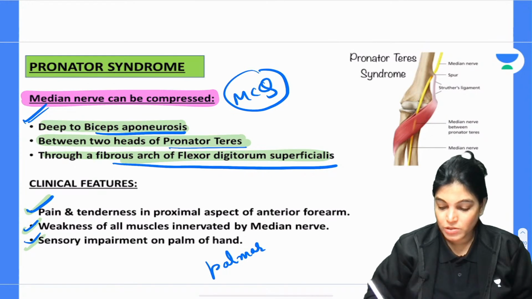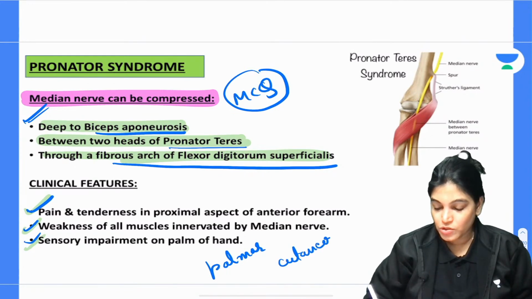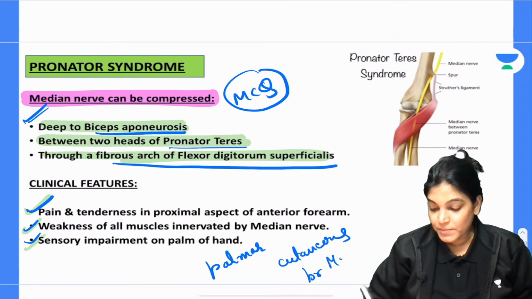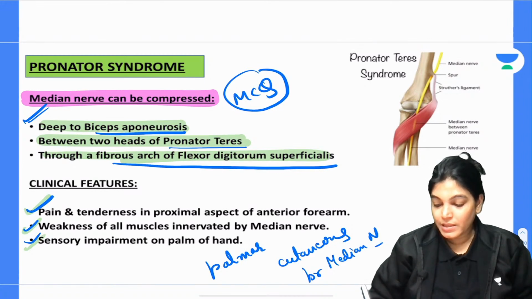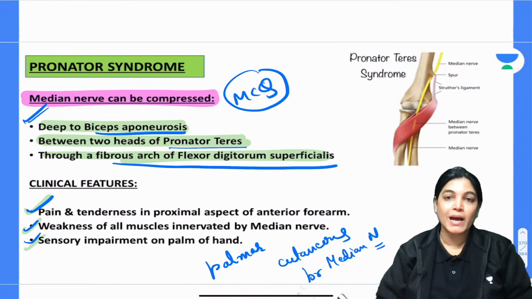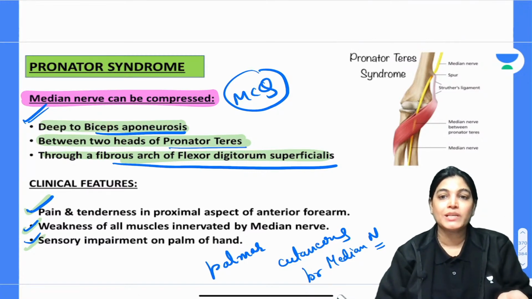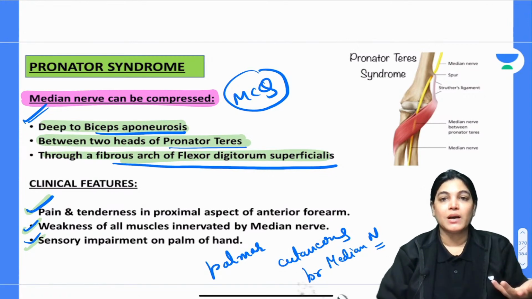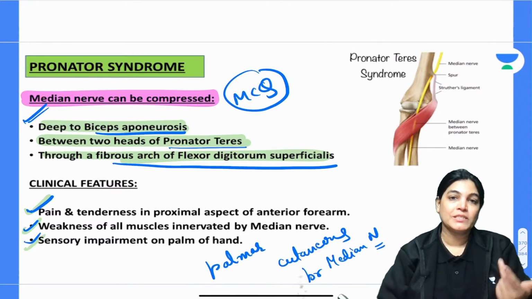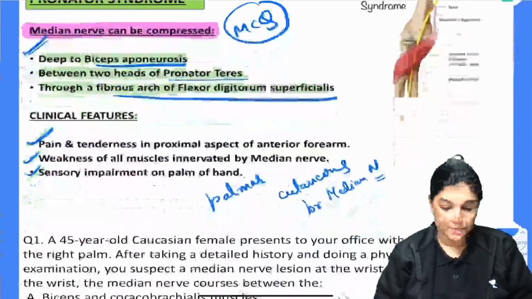The involvement is also of the palmar cutaneous branch of the median nerve. That means the palmar cutaneous branch will also be compressed, because the compression occurs before the origin of the palmar cutaneous branch, like compression in pronator teres syndrome, compression below flexor digitorum superficialis, or deep to the bicipital aponeurosis. Okay.